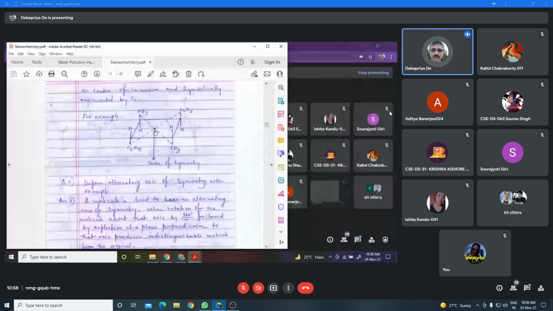On the opposite side, we move the identical distance and get the same group, C2H5. In the same way, on this side we get a methyl group, and on the opposite side at the identical distance we get the same methyl group. And we can say that the molecule has a center of symmetry. Okay? Hello?